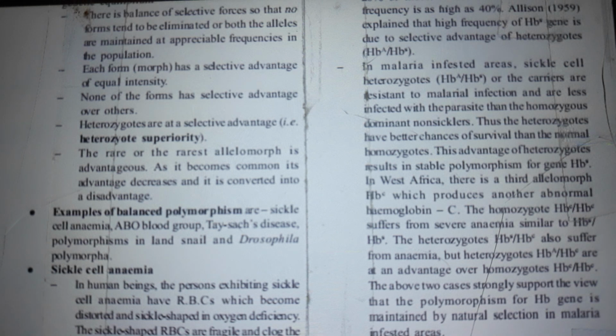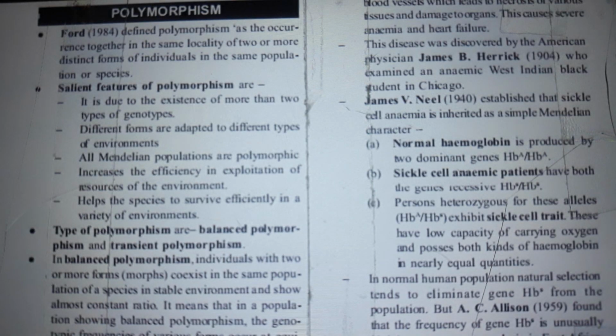In sickle cell anemia in human beings, the person exhibiting sickle cell anemia has RBCs which become distorted and sickle-shaped in oxygen deficiency. The sickle-shaped RBCs are fragile and clog blood vessels, which leads to necrosis of various tissues and damage to organs.